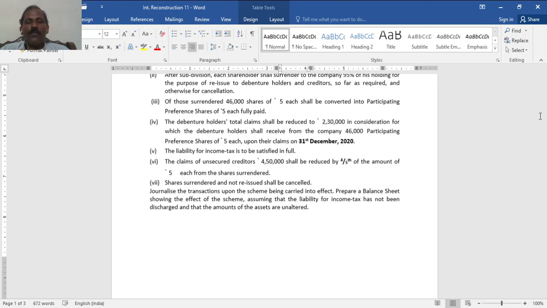Prepare the balance sheet showing the effect of the scheme, assuming that liability for income tax has not been discharged and that the amounts of assets are unaltered. So the income tax liability to be satisfied in full means not paid now, so here it is given, we have to show it as a liability. In the absence of this instruction in the later part of the problem, we must pay it.